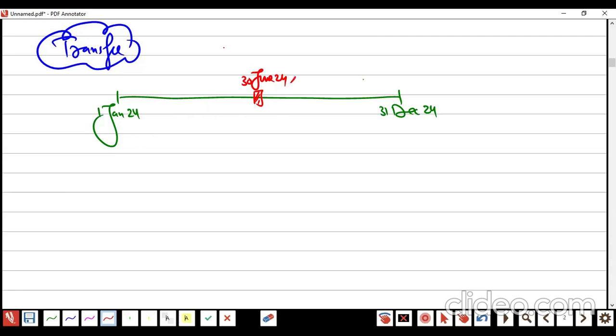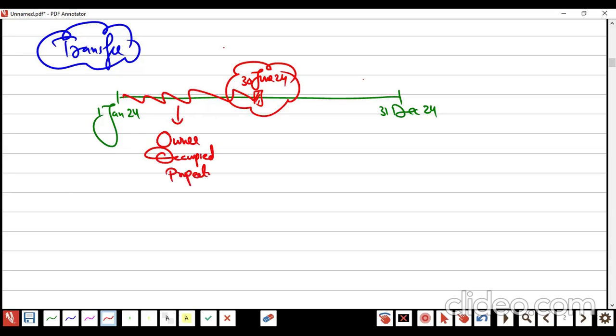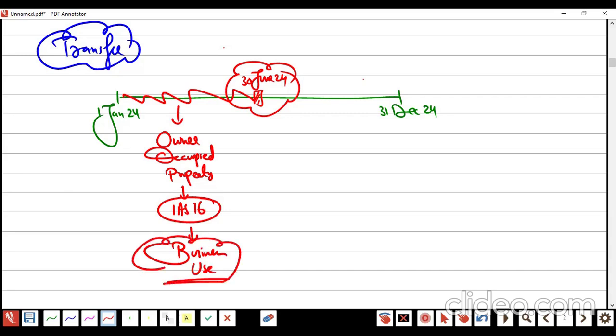You are saying on this date that the owner occupied property, which means IAS 16, in business use: Khalas, I am going to shut down my business, or close down this property, and I am keeping it for capital appreciation or rental purpose.